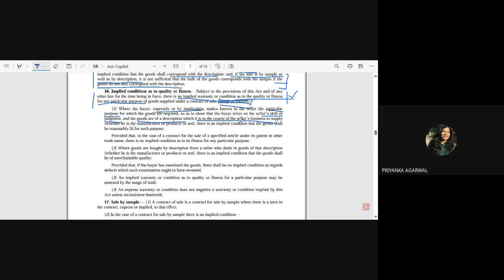Then in that case there is an implied condition that goods should be reasonably fit for such purpose. So there are three criteria the law is saying. One is you have made him aware of your purpose. Another is you have relied upon the seller's skill or judgment, and the goods which you are going to buy are of such a description which the seller in the ordinary course deals with. Correct?